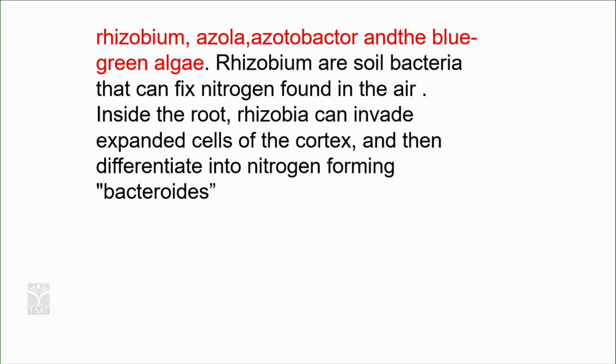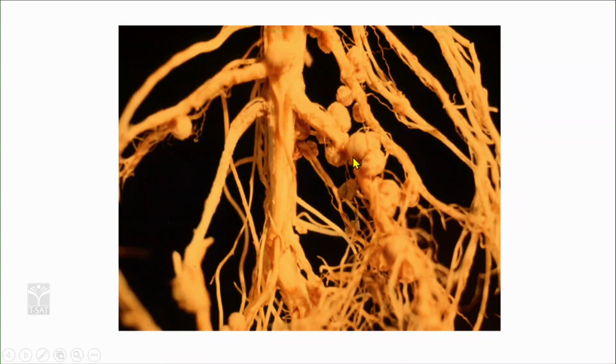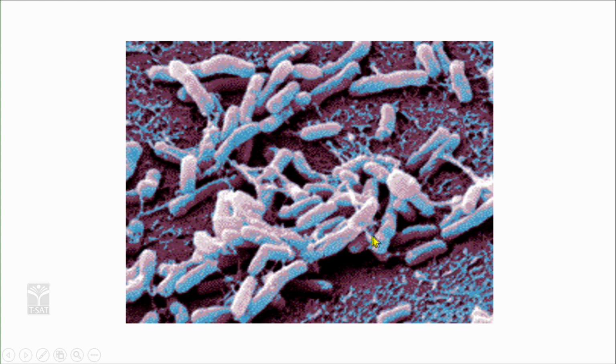Rhizobia can invade extended cells of the cortex and then differentiate into nitrogen fixing bacteroids. So, these are microorganisms which are living in symbiotic association with the plants. They live in the roots of the plants and make the nitrogen available to the plants. So, these are the root nodules which are providing symbiotic association to the microorganisms like rhizobium fixing the atmospheric nitrogen. So, these are microorganisms in the soil fixing atmospheric nitrogen for the plants.